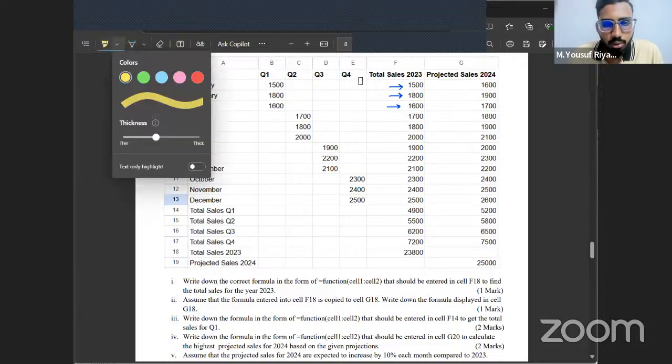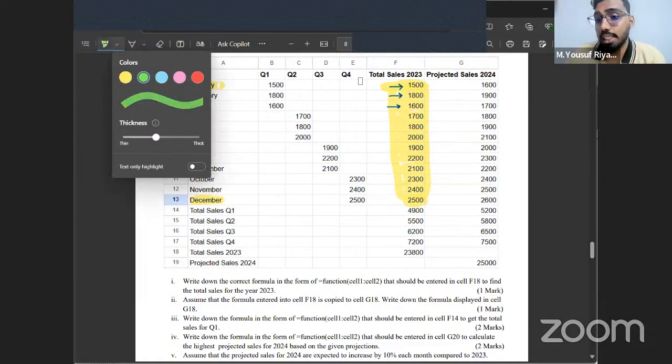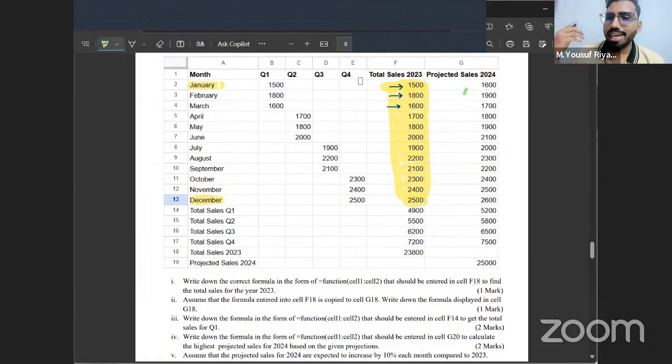So this is the January amount, and you can see it goes up to the December amount, which is mentioned here. From January to December, every month's total sales is recorded in these cells. Then in the next column, they have mentioned something called projected sales. The word projected sales means expected sales, how much sales we are expecting in the next year.